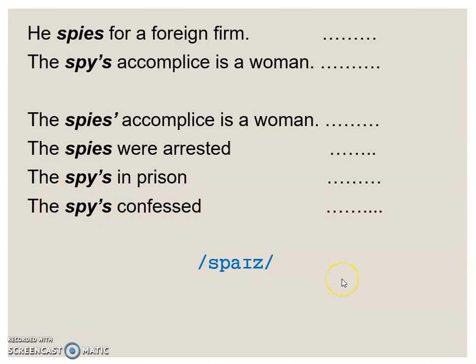Well, next time we'll explore the different realizations of the preterite and past participle morphemes.